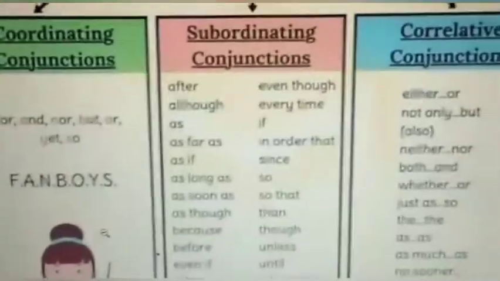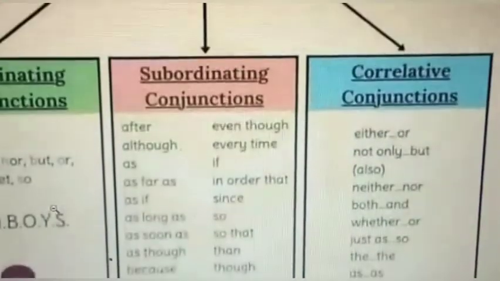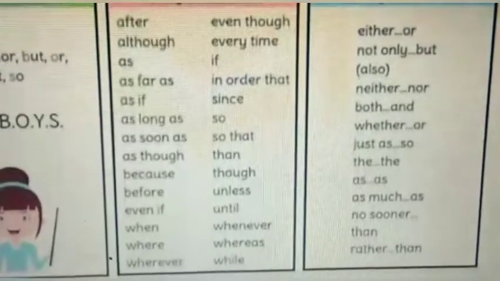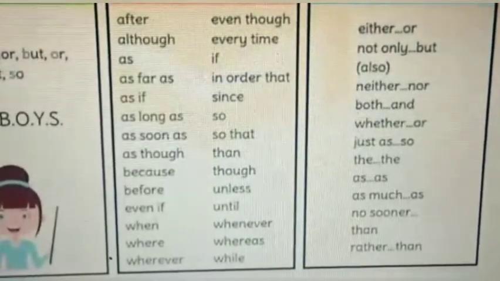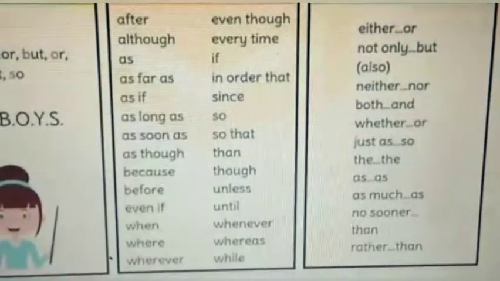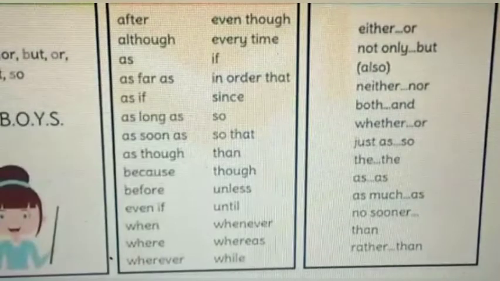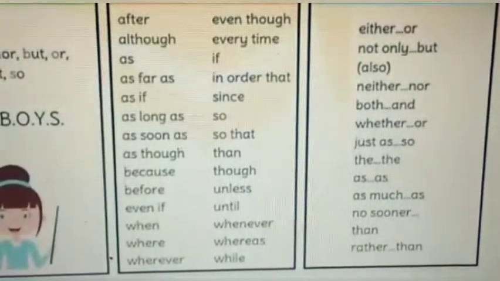And you see correlative conjunctions, they are paired conjunctions: either, or, not only, but also, neither, nor, both, and, whether, or, just as, so, as much as, no sooner than, rather than, scarcely, when.